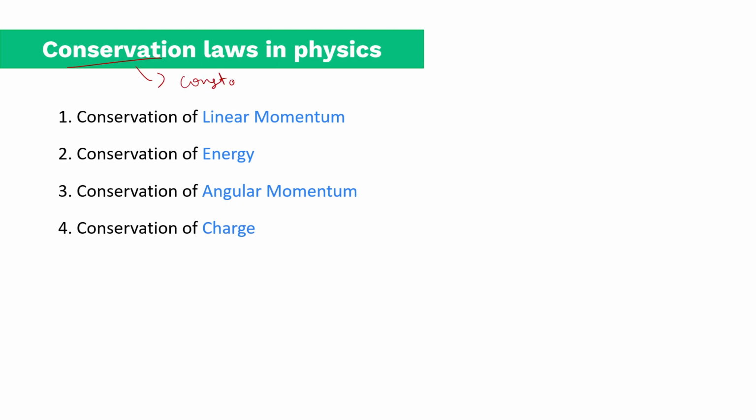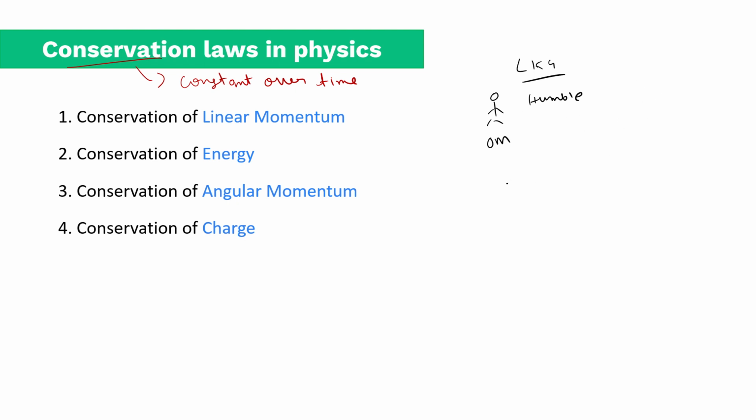So what are the basic conservation principles? What do you mean by the word conservation? Conservation basically means constant with respect to time. Something is constant over time. So time will pass, but during LKG also this guy is the same.